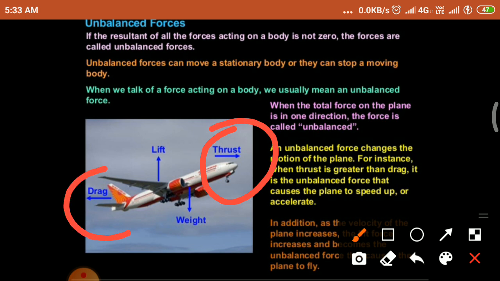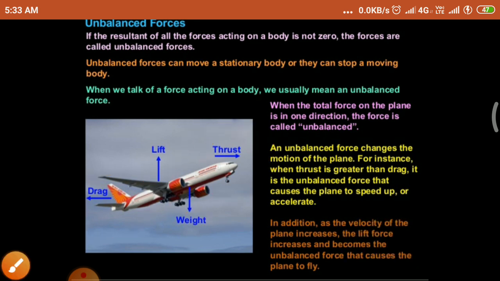Here, these two forces act in the opposite direction. When the thrust force is greater than the drag force, it causes the plane to speed up and accelerate more. In addition, as the velocity of the plane increases, the lift force increases and becomes an unbalanced force that causes the plane to fly.